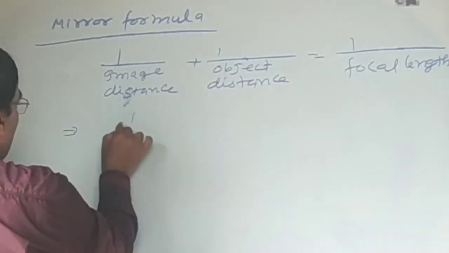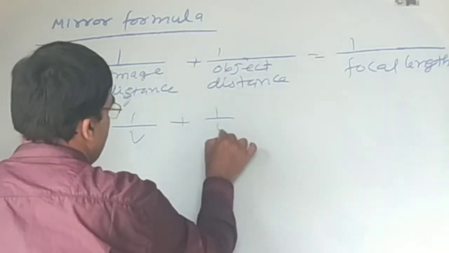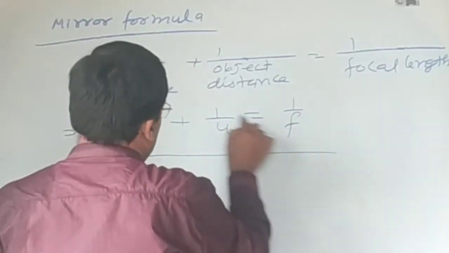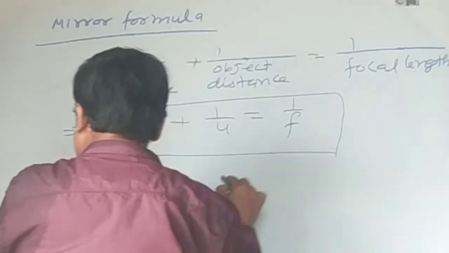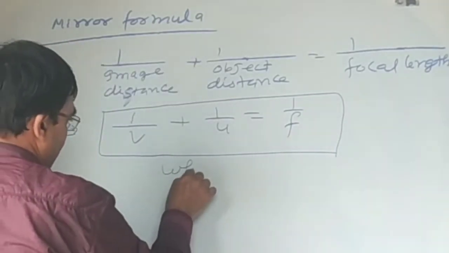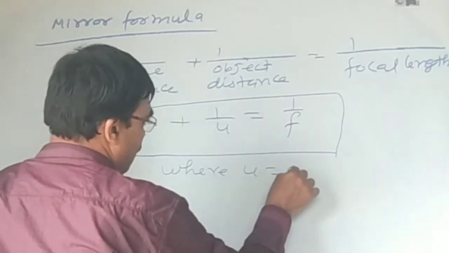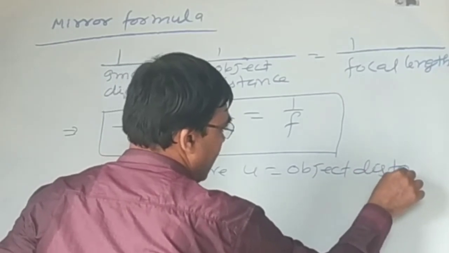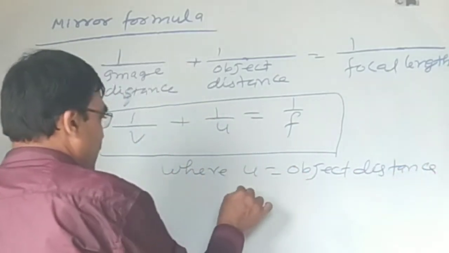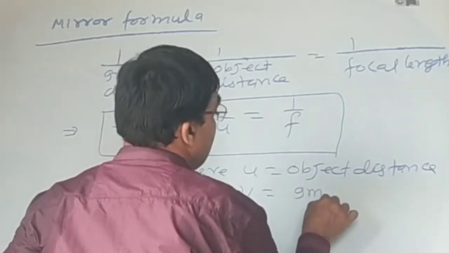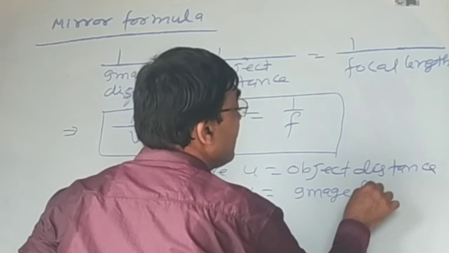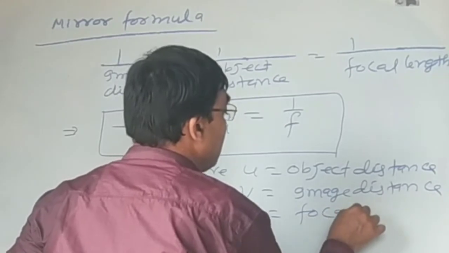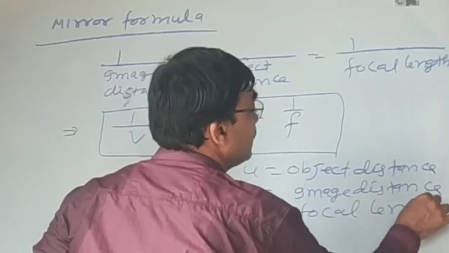That implies 1 by v plus 1 by u is equal to 1 by f, where u is the object distance, v is the image distance, and f is the focal length.